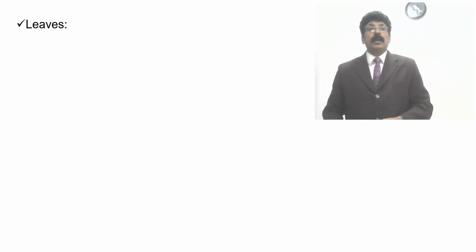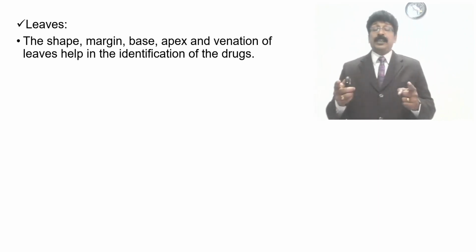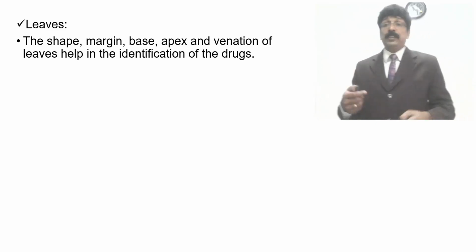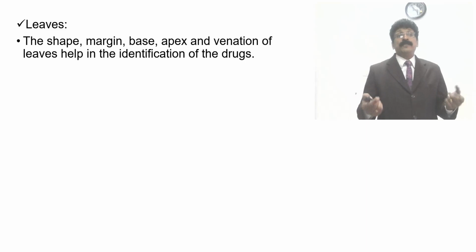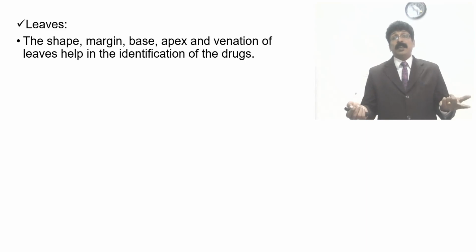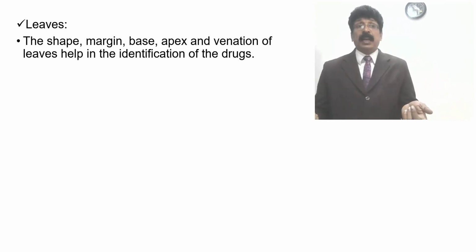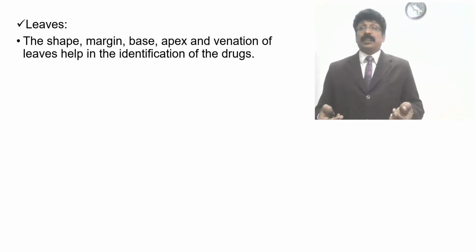And leaves. So we are talking about the morphological type of classification, the morphological type of evaluation, how the leaves are. By means of shape, whether the leaf alone is there, we can identify, just as examples I am giving. The shape of the leaf, margin of the leaf, base, apex of the leaf, venation of the leaf can be seen. The purity of the leaves can be identified by means of these characters, which are given by the original plant, the original leaf.